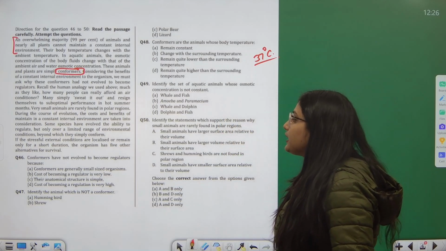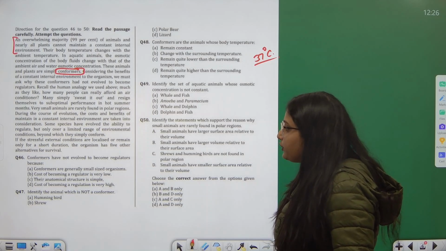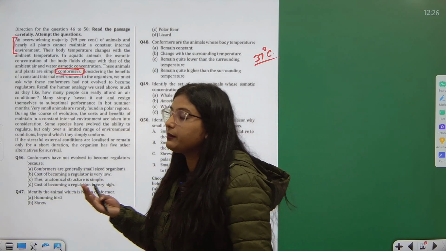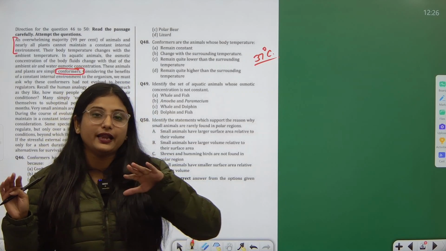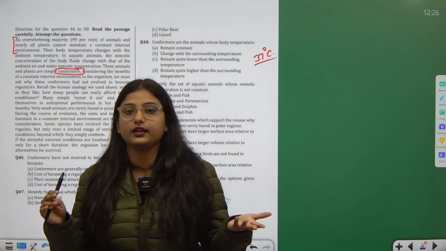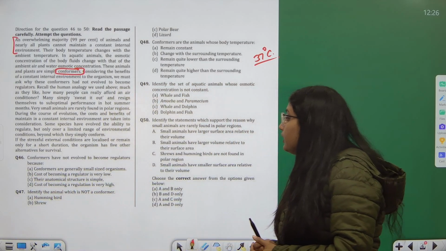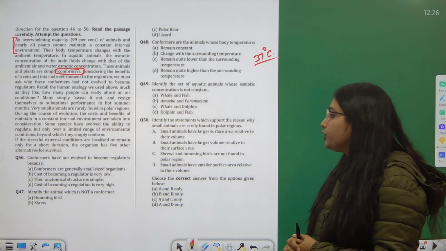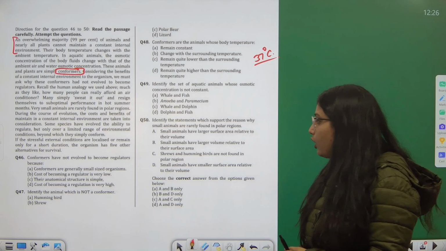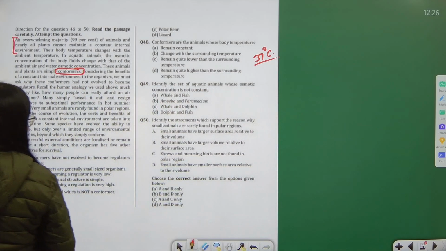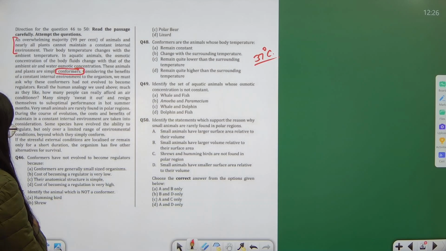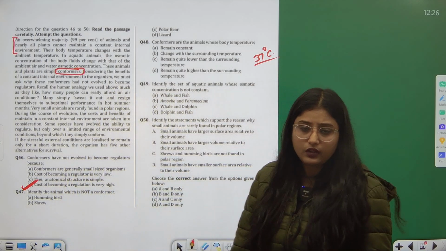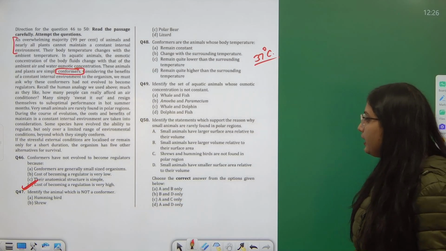If stressful external conditions are localized or remain only for a short duration, the organism has 5 other alternatives for survival. So this is a concept based on conformers and regulators, where they are telling us about the difference, how they are not sustaining as per the outer environment. Question number 46 based on the same says, conformers have not evolved to become regulators. Why? Their cost of becoming a regulator is very high, because they have to use a lot of energy. So the cost of regulation is very high.